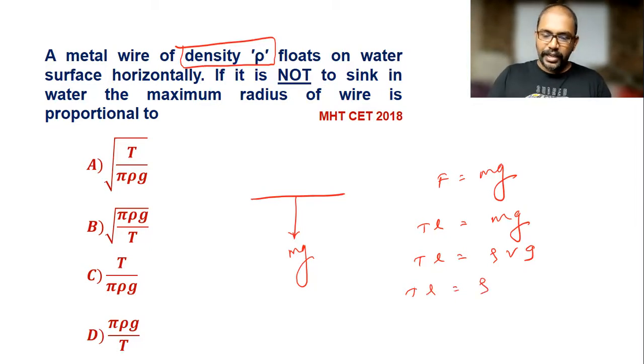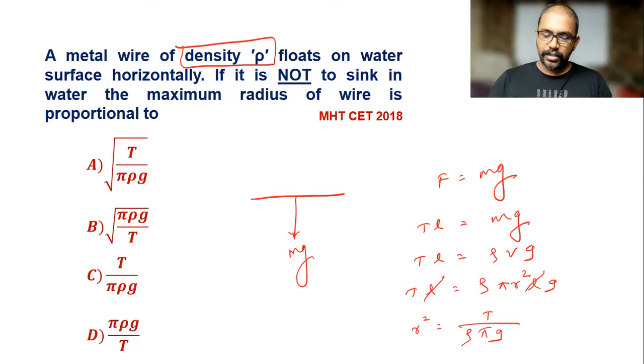So area I can write here pi r square, area into length. Length I write as L, into g. So we get this formula. Now from both sides we can cancel this L. Then we can write a formula of r square. By using this we get r square is T upon rho pi g.